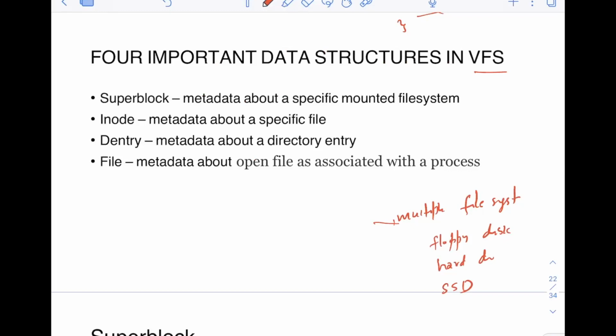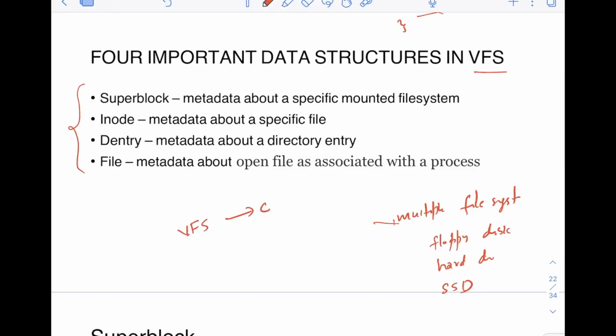Now, how does this magic actually happen? It happens with the help of 4 important data structures or 4 different objects. Objects are basically a concept of object oriented programming, and that's what is happening here. The code of VFS in Linux is of course written in the C programming language, and C does not have the concept of object oriented programming.